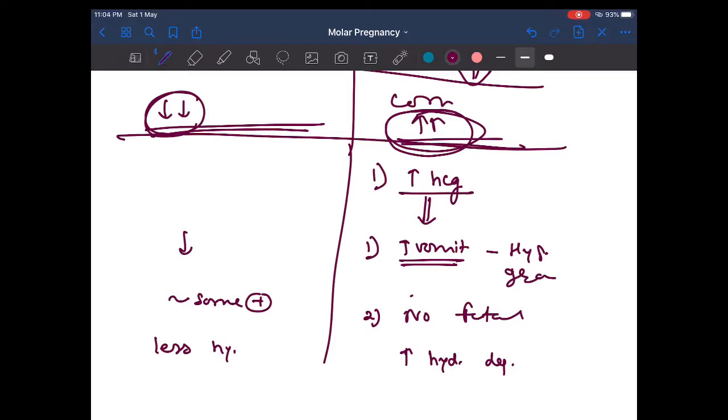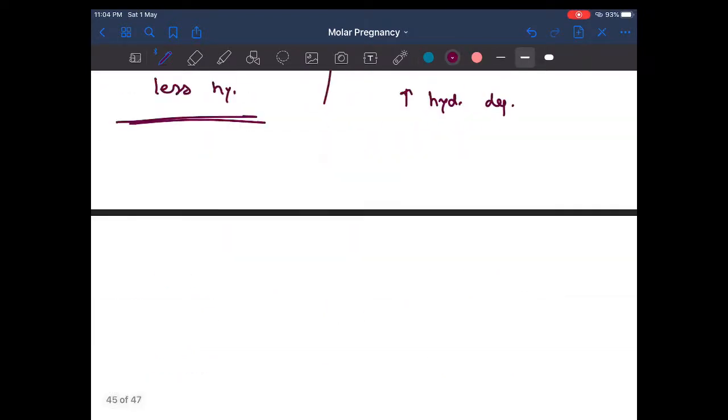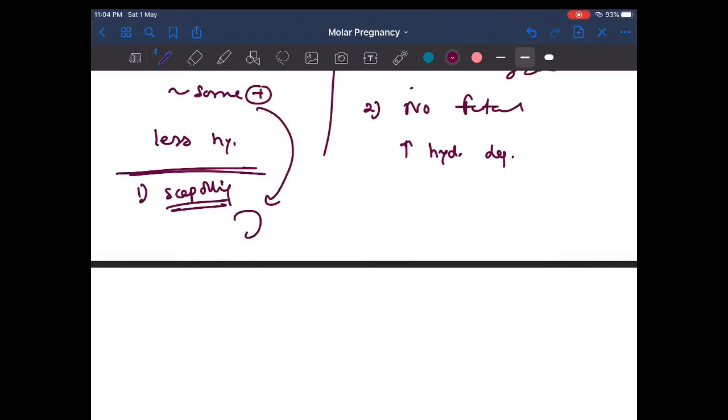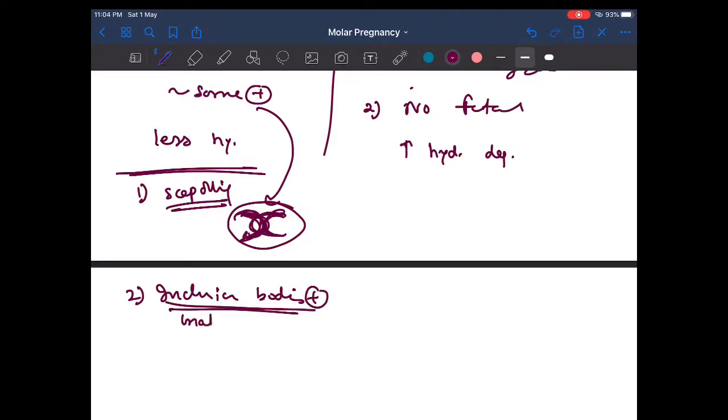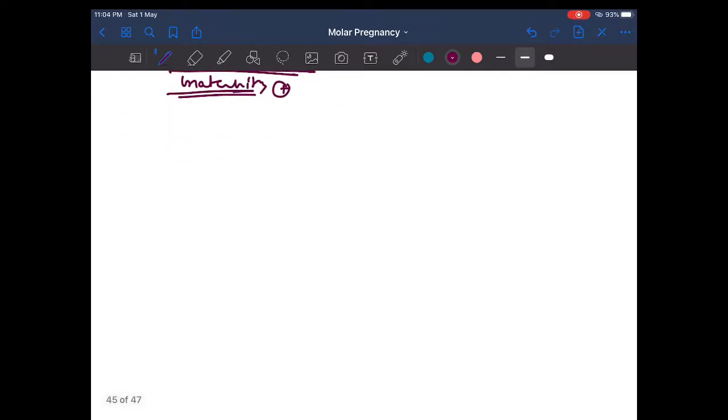And two things which are more in partial mole: number one, there will be scalloping, since there are little fetal parts. The two cranial bones of the fetus will be overriding one another, this is scalloping. And secondly, there will be inclusion bodies present, since there is a maternal origin. So talking about the symptoms, since all things are more in complete and less in partial, let's talk about the symptoms.